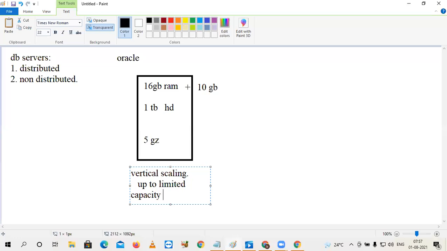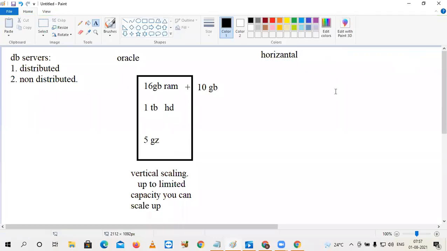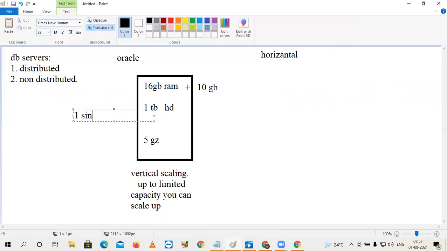Up to limited capacity, you can scale up data. What is another scaling type, sir? Horizontal scaling. So we can increase the nodes. In vertical scaling, one single CPU acts as a server. In horizontal scaling, a cluster acts as a server.